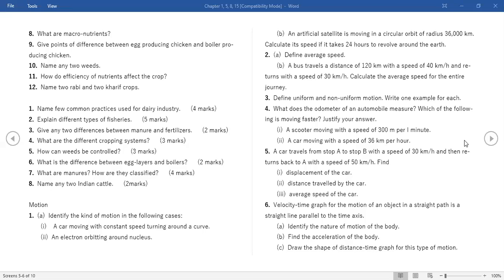Ma'am, won't it be a rectangle because it is parallel to the time axis? No, they are asking for the distance time graph. Uniform motion distance time graph is a straight line inclined to the x-axis. Yes, ma'am, linear graph. I thought it referred to the question above. Same condition, but they have explained the velocity time graph and asked you to draw the distance time graph. Ma'am, should we draw it on graph paper? Not graph paper, normal paper, in the answer paper itself.